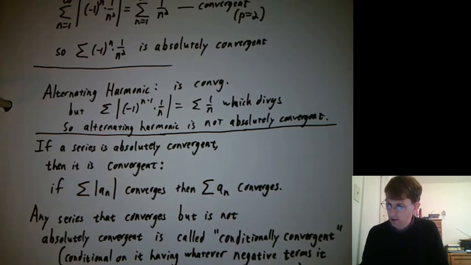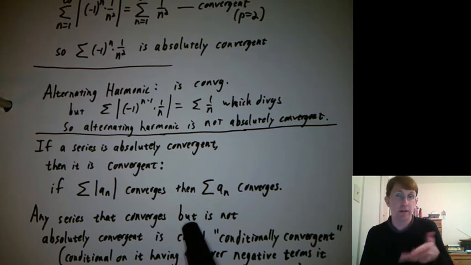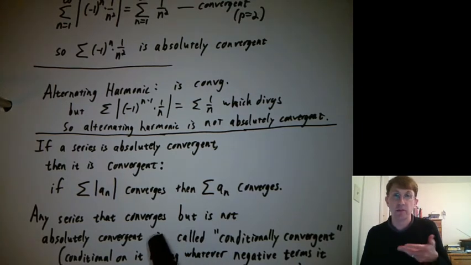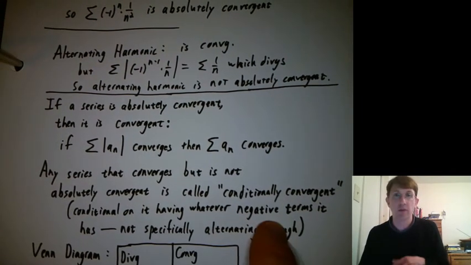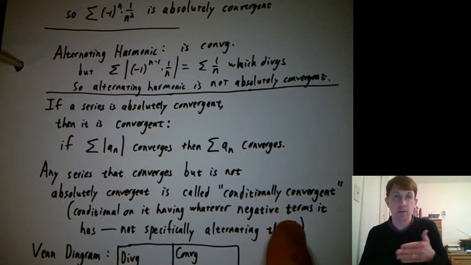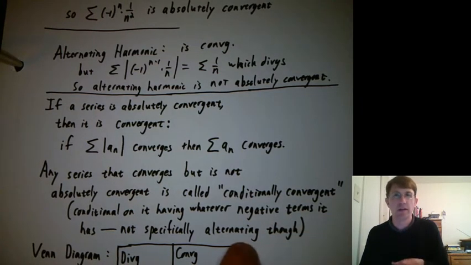And if we have a series that converges when it has the positive and negative signs, but it's not absolutely convergent, we call that conditionally convergent. So it's conditional on having whatever negative signs it has that make it converge. But when you take them away, it's no longer convergent. It doesn't have to be specifically alternating. It could have just a haphazard pattern of pluses and minuses, or it could be alternating.